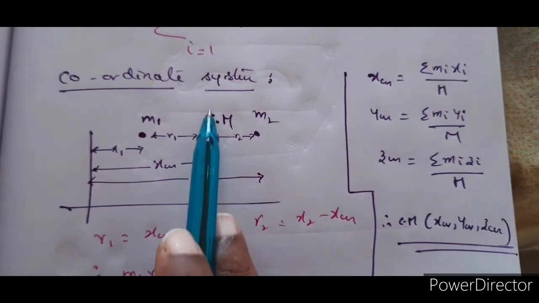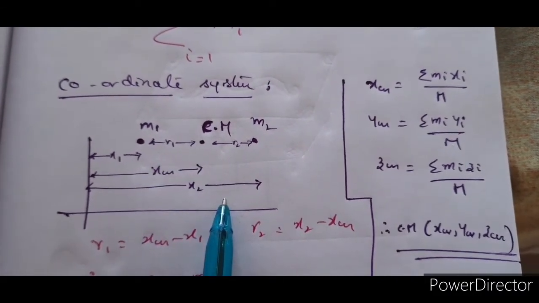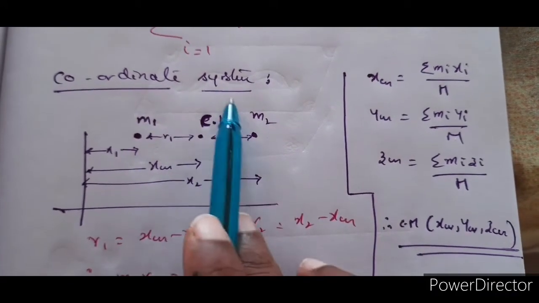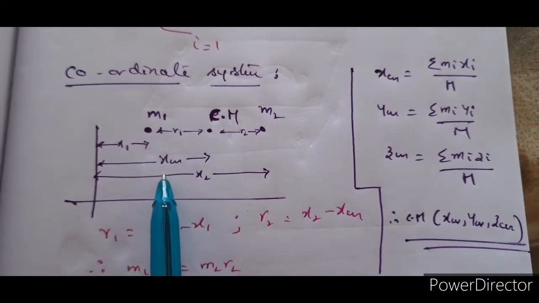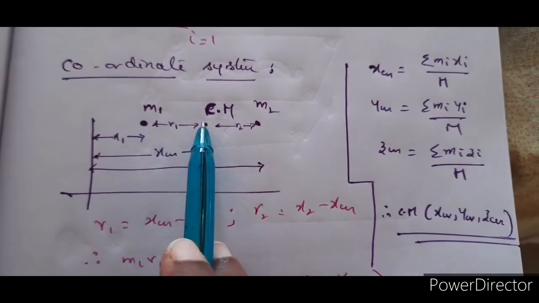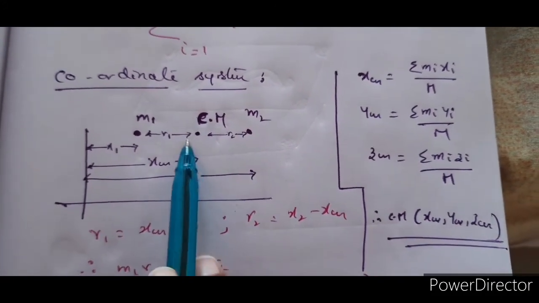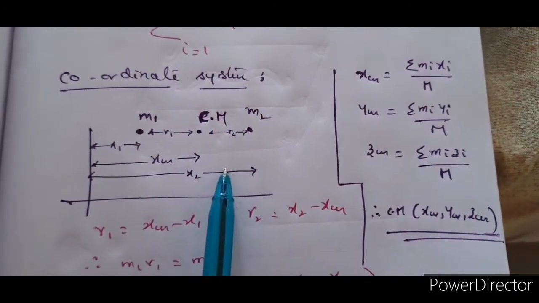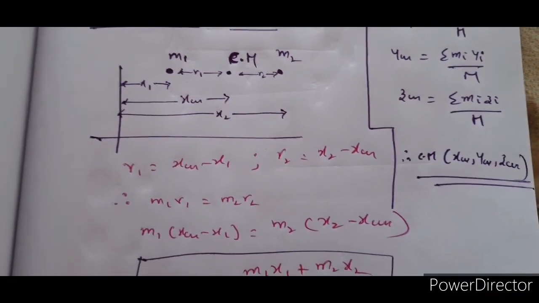Now from the diagram it is very clear. If I want the center of mass, everything I have to change in terms of the center of mass. See, we have already discussed m1 r1 must be equal to m2 r2 in order that the center of mass is here. So m1 r1 is equal to m2 r2. Now r1 in terms of xcm is xcm minus x1. Now r2 in terms of xcm: total x2, from that you remove this part, that is xcm, so you will be getting r2. So therefore r1 is equal to xcm minus x1 and r2 is equal to x2 minus xcm.